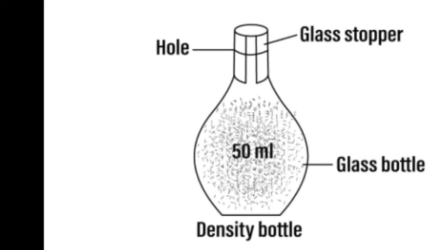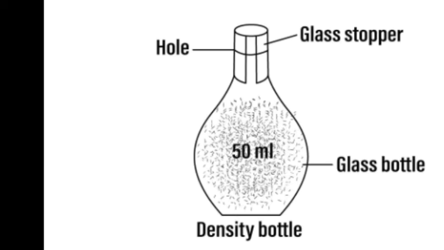So first we have to clean and dry this density bottle and measure its mass using a digital balance. Let it be m1 grams. Then we fill this density bottle with water, insert the stopper so that the excess water drains out through the hole. Now we measure the mass of the bottle and let it be m2 grams.